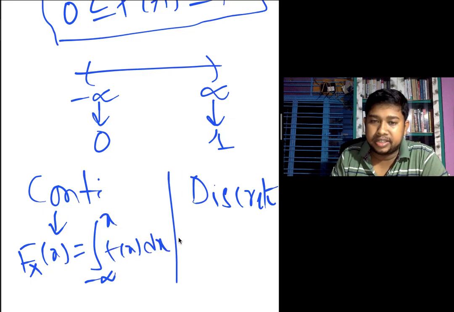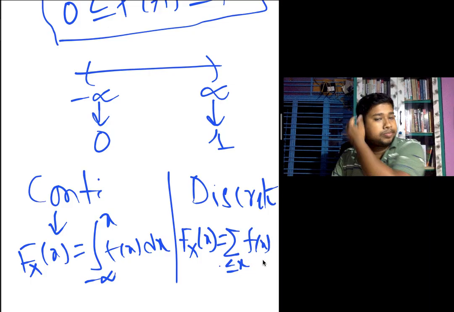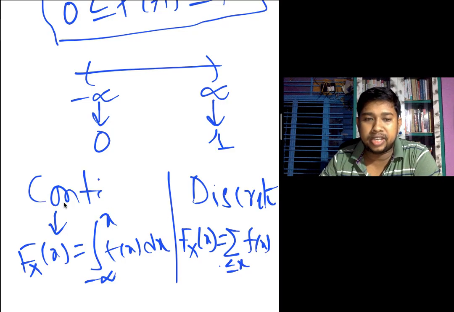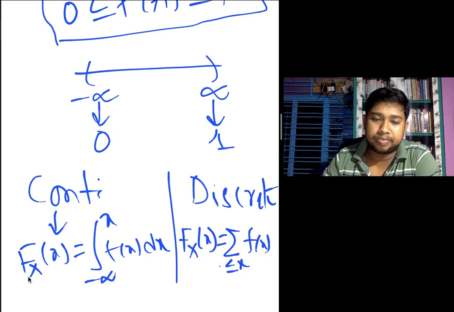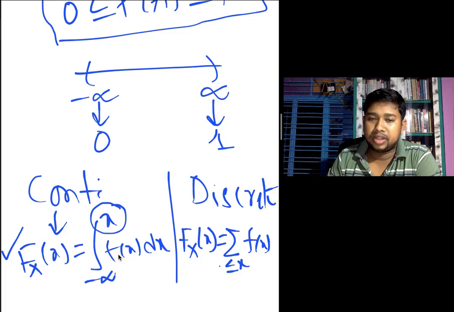For the discrete case, capital F suffix X of small x equal to the summation of f of x over values less than or equal to small x. These are the two type definitions, continuous type and discrete type. For continuous type, the CDF of the random variable capital X equals the integration from minus infinity to the upper limit small x of f of x dx.